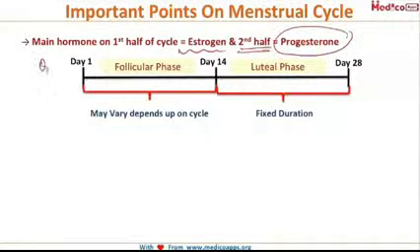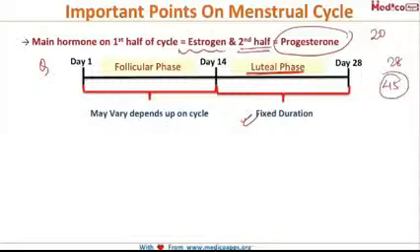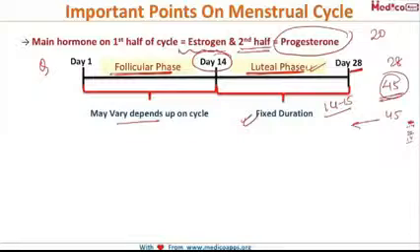Then another very important fact that you need to remember is that the luteal phase is always fixed for all the menstrual cycles, whether it be of 20 days or 28 days or 45 days, the luteal phase is fixed and it remains of 14 to 15 days. And it is because of the prolongation of this follicular phase that the cycle length varies. So if a cycle is of 28 days, the ovulation will occur on day 14. But if suppose the cycle length is of 35 days, then the ovulation will occur 14 days prior to this, and this will be around day 21 or day 22. So the luteal phase remains fixed. It is the follicular phase which changes.